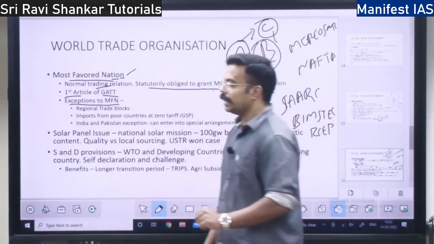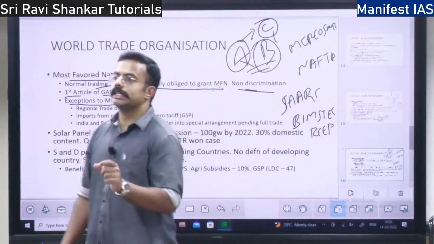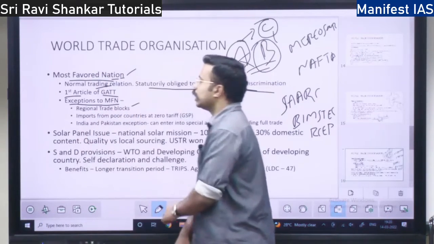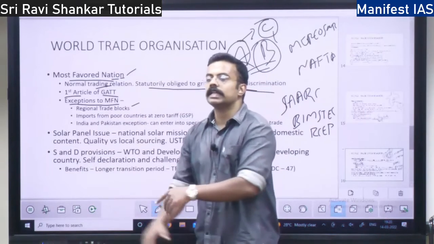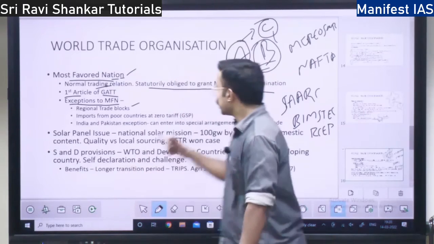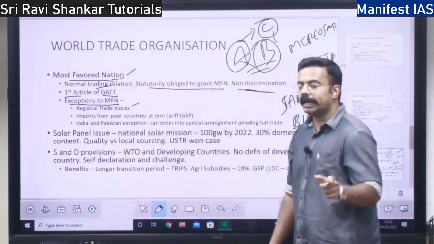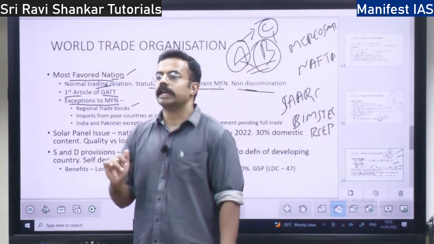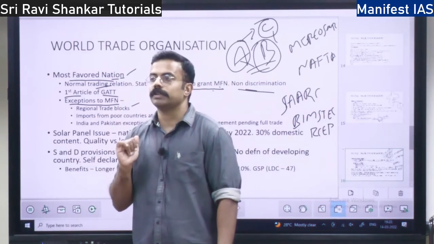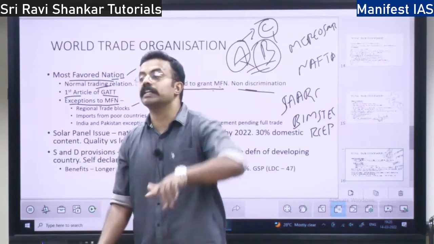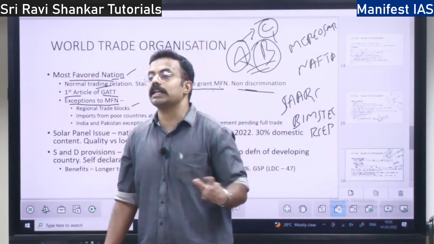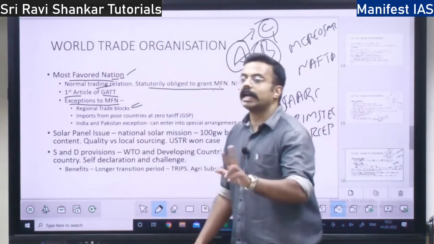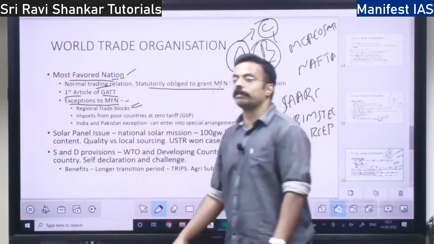This focuses on regional integration, so there can be an exception to MFN. SAARC has 8 countries, so the 8 countries can reduce the tariff among themselves, but they need not reduce it for external countries outside SAARC. That is why regional trading blocks are exempted from most favored nation.